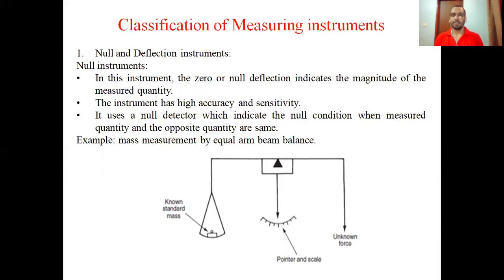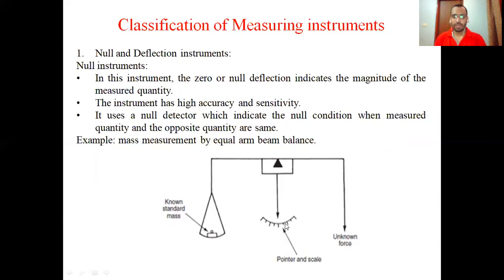Okay. Let us take an example of a beam balance. What is happening here? There is a pan on which we put the standard mass, and there is another pan in which we do not put anything. So what will happen? This arm will get deflected in this direction, like this. ये ऊपर की तरफ बेटा डिफ्लेक्ट हो जाएगा जब हम यहाँ वेट रखेंगे. ठीक है. अब हमको मेजरमेंट कैसे मिलेगा?